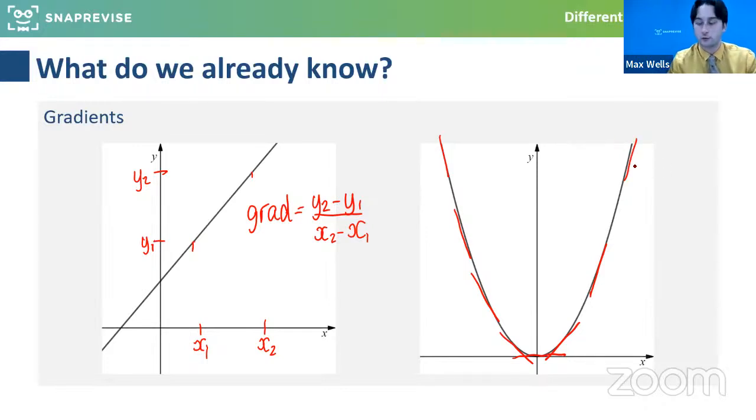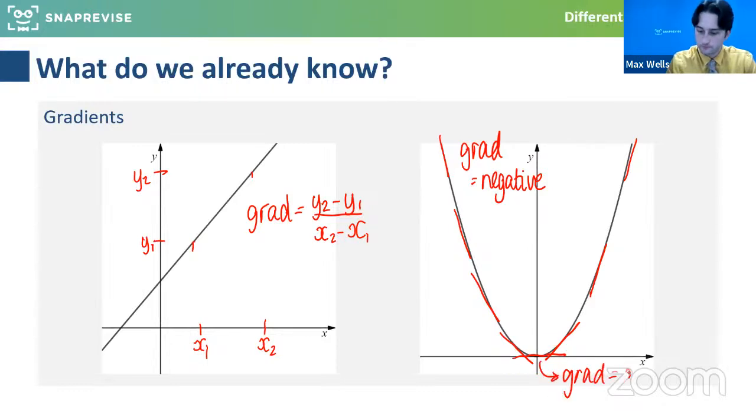So hopefully that's what we recognize by this topic, gradients. For this part, we can see that the gradients are negative, and then there's something really crucial happening at this point here, this stationary point, turning point. The gradient is 0. And then here, its gradient is positive, and it gets steeper. And we're going to look at what's going on with this and also the significance of this topic as well.